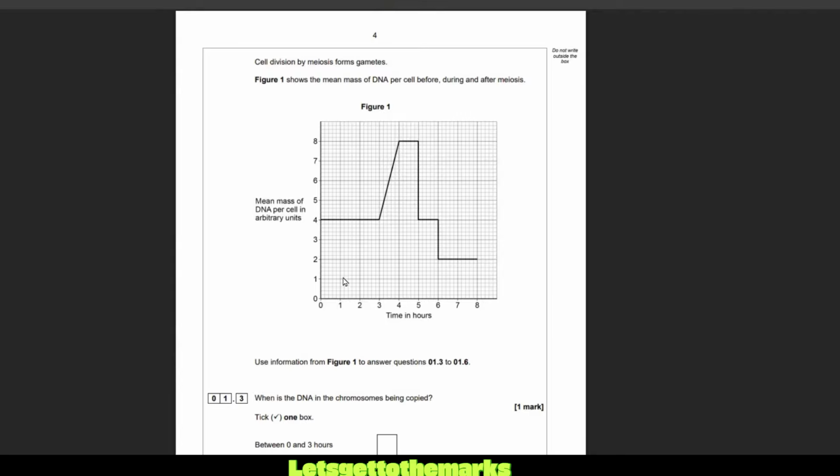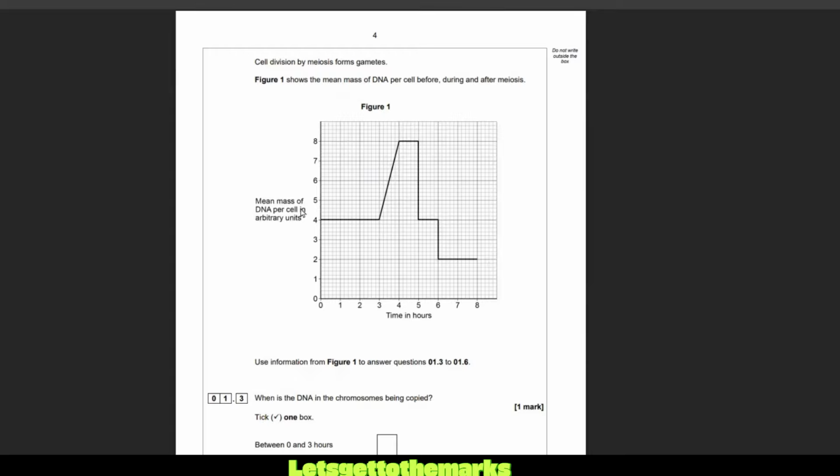So where is it that it looks like? So this is the start before meiosis, before cell division. And then we can see the mass of DNA is 4. Look what happens here. It zings up to 8. So what do you reckon? Pause the video, have a go. I would say it is doubling between 3 and 4 hours. And that is when we're copying the DNA.